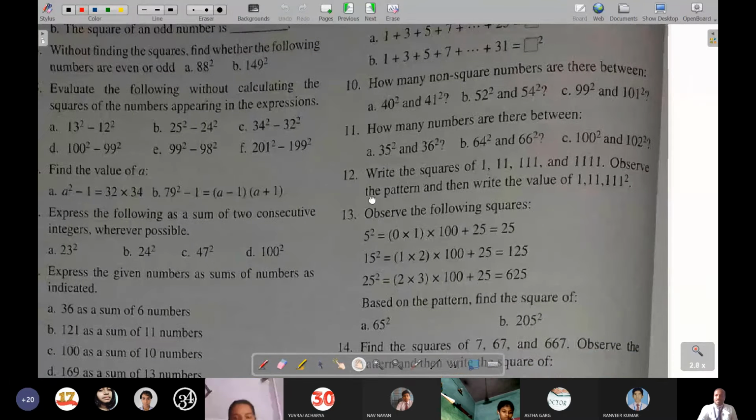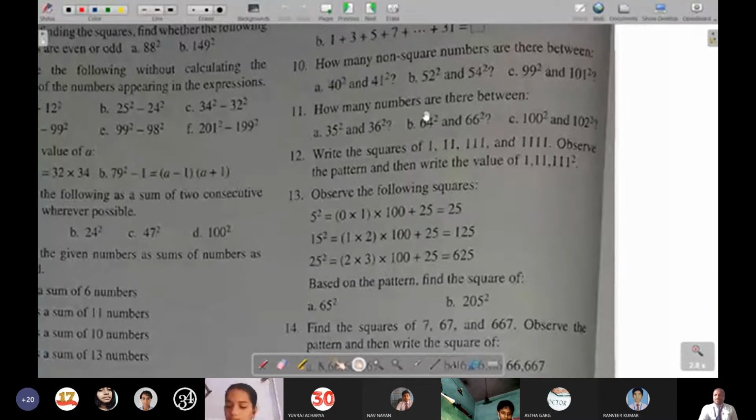How many numbers are there between 64 square and 66 square? Of course, what you can do here is, we know consecutive squares. You can write stepwise.